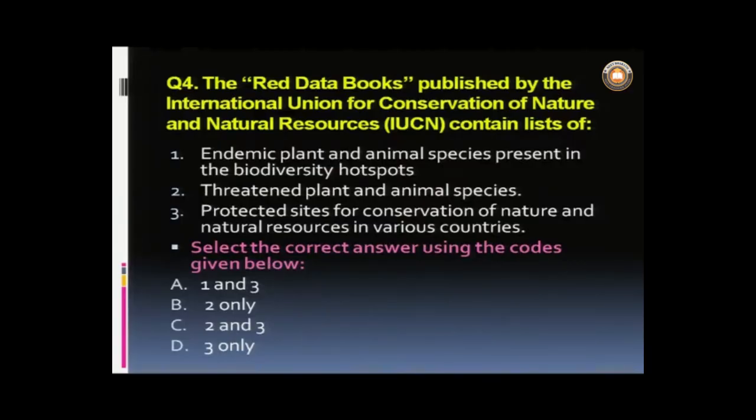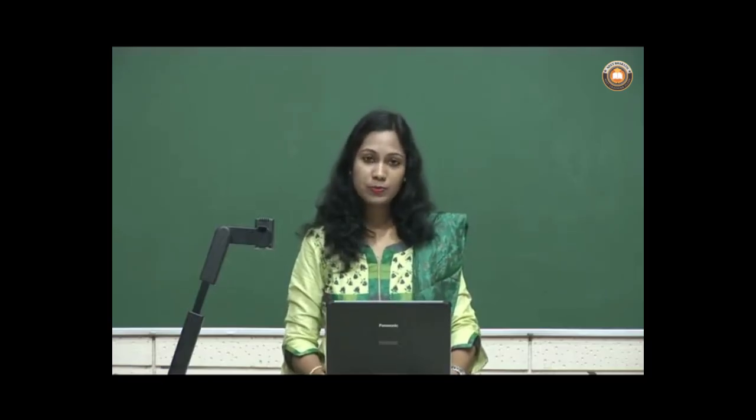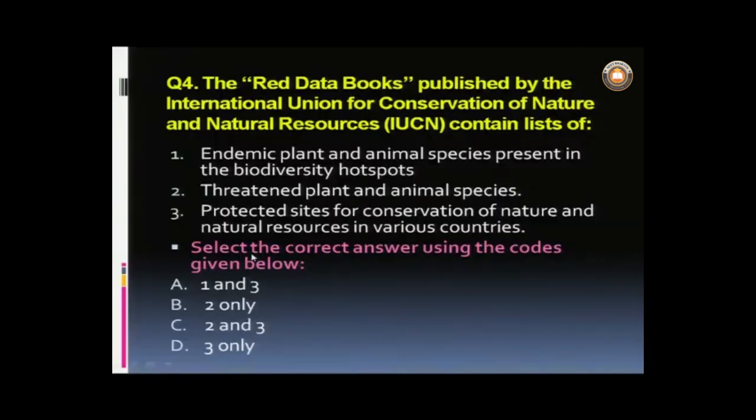At times it happens that we know the answer, but because we are not understanding the question properly, we end up giving wrong answers. So, it is better to read the question properly. But in these options we know that IUCN only enlists the threatened plant and animal species. So, the correct option is B, 2 only. Moving on to the next question.